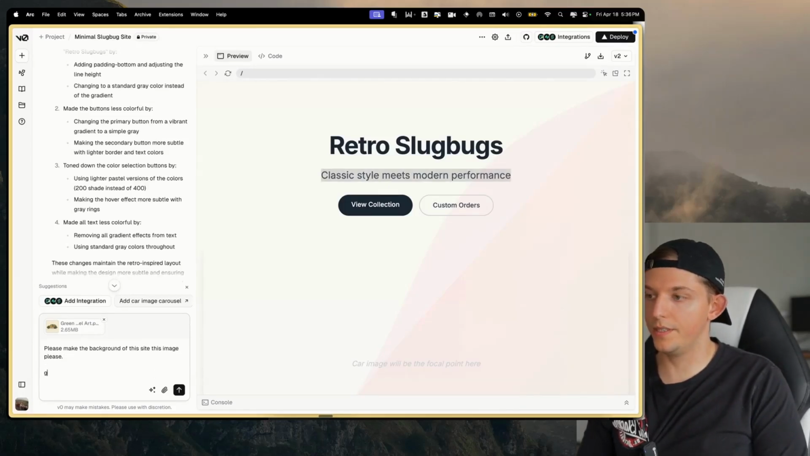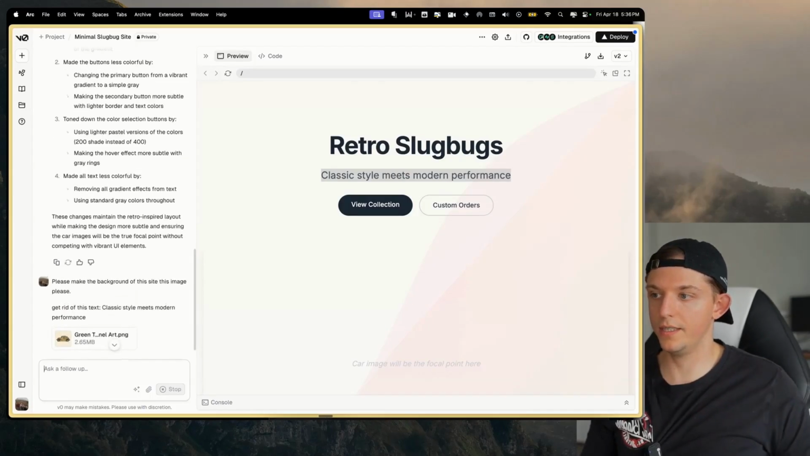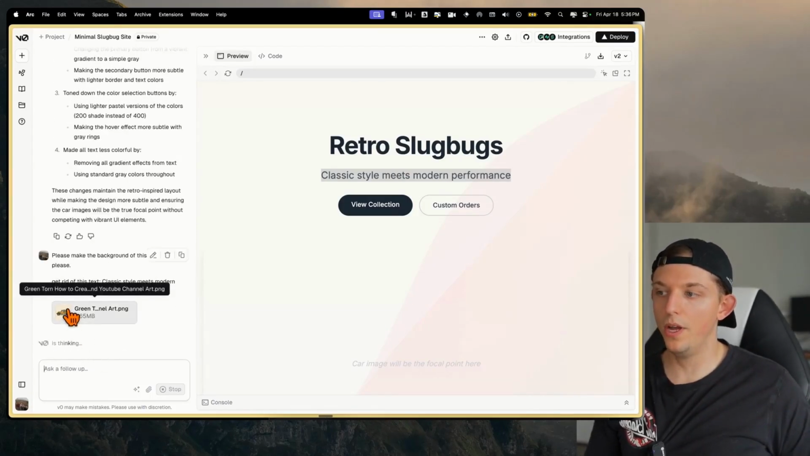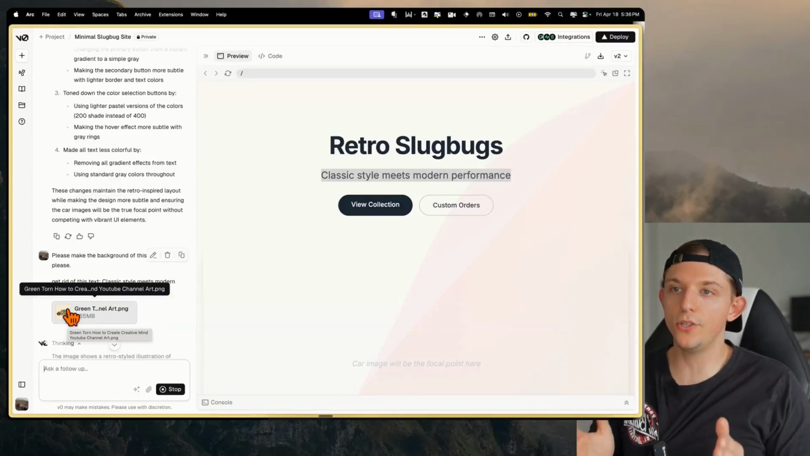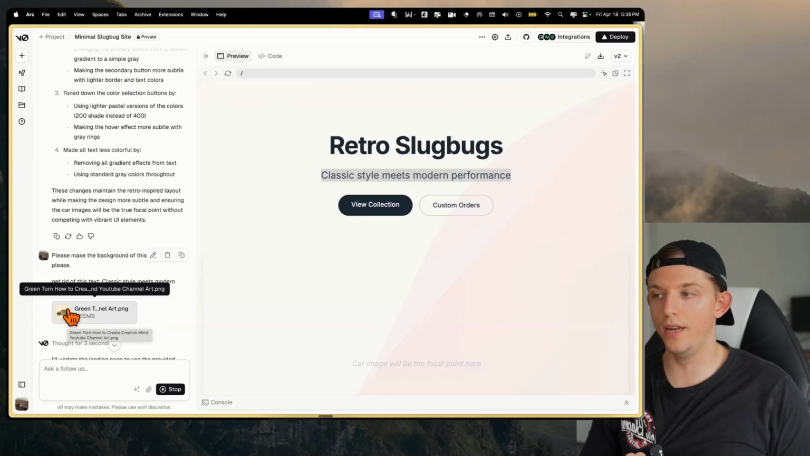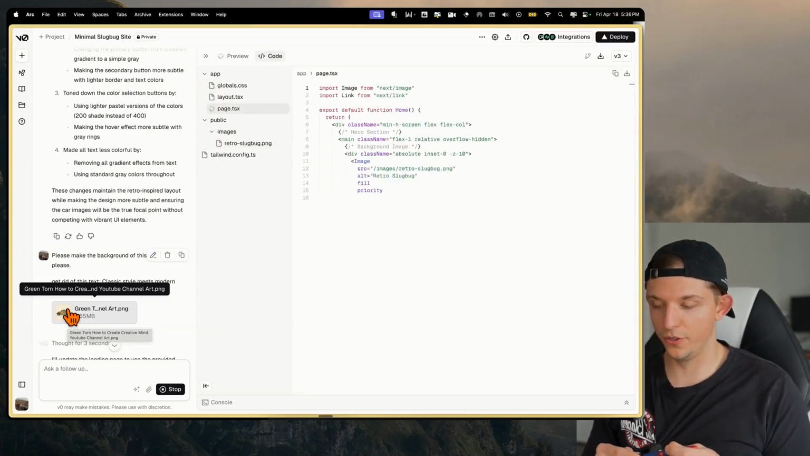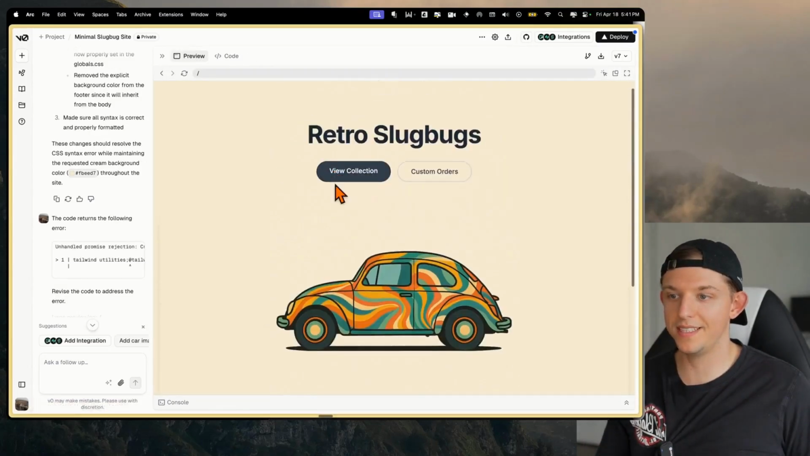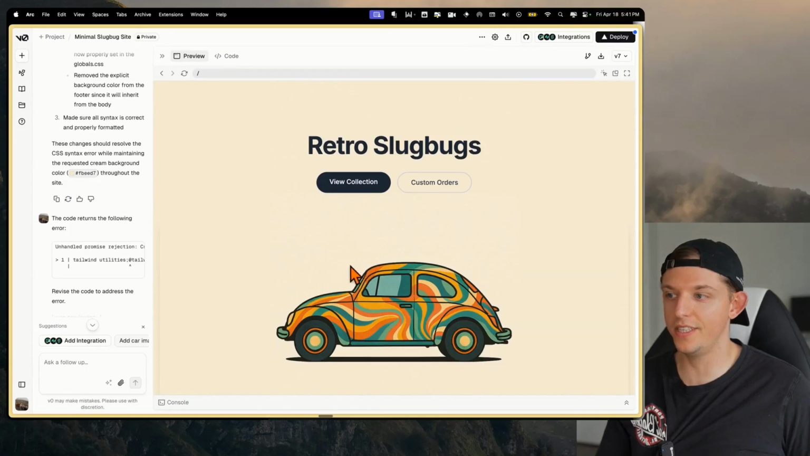I'm just going to say get rid of this text. I want as little text as possible. And so we're now going to insert this image into this site. So we are vibe coding with the image that we generated, and it's going to get cooler. Trust me. Okay, look at this. So we have this clean site right here, and it shows this slug bug.